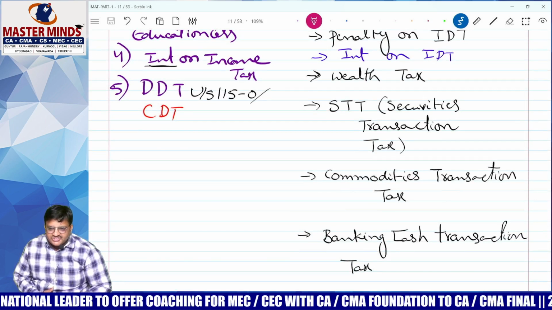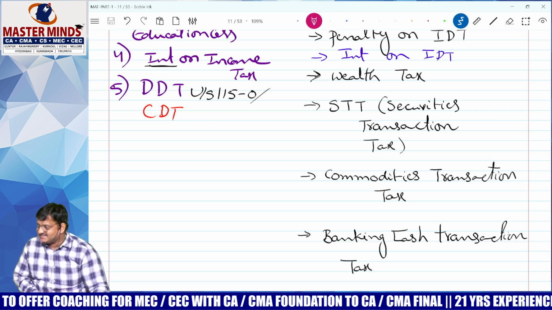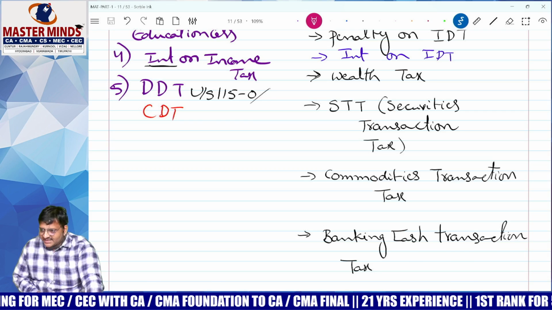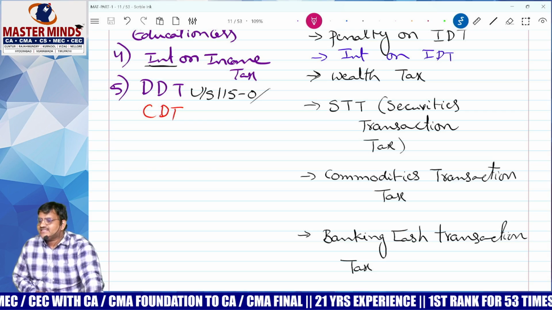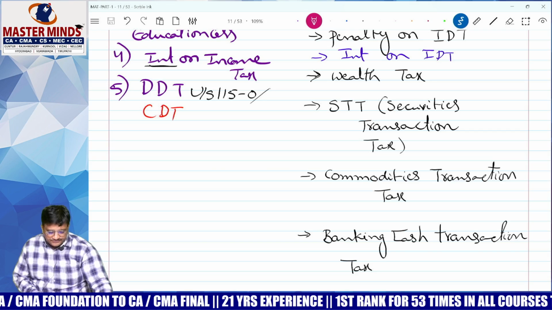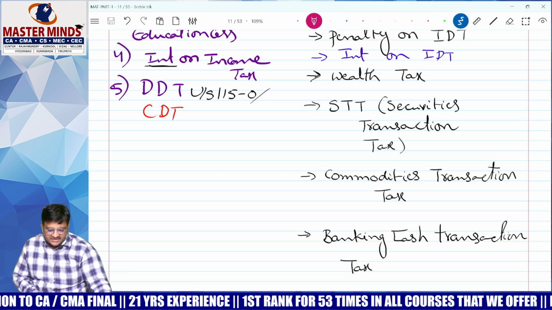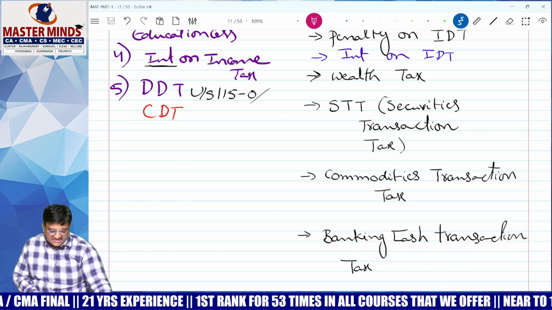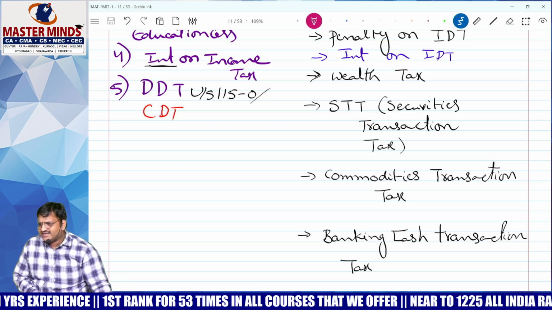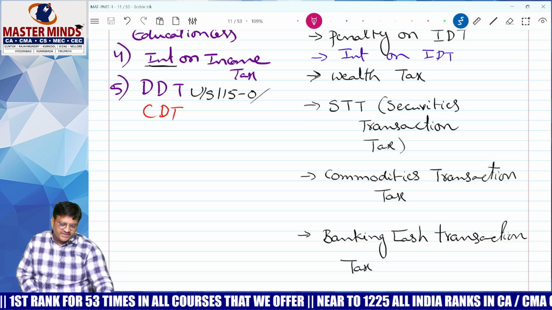We can buy gold, silver, petrol, diesel, everything through a commodities exchange, not physical delivery. We can buy and sell like shares, and do the same trading on the commodities market. We need to pay one tax there: commodity transaction tax. Next one, BCTT: banking cash transaction tax. Not to be added. My suggestion: other than these taxes, all the taxes are not to be added.